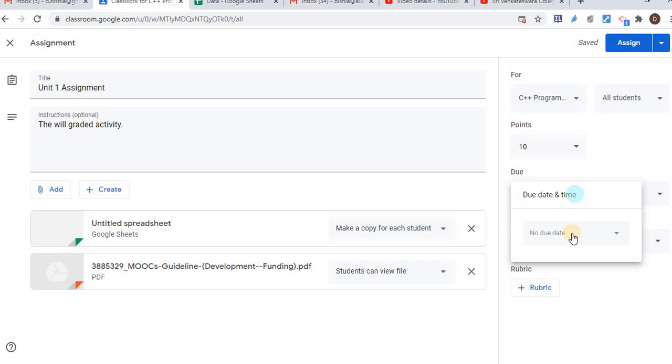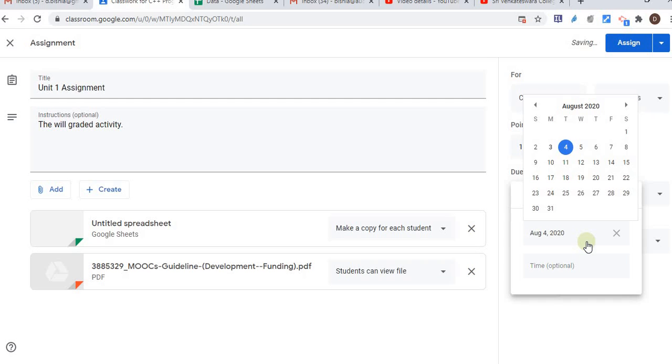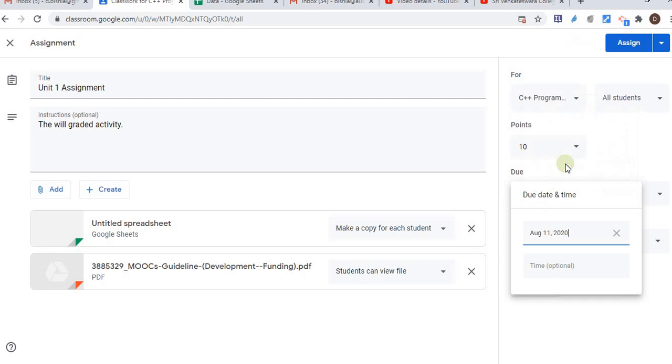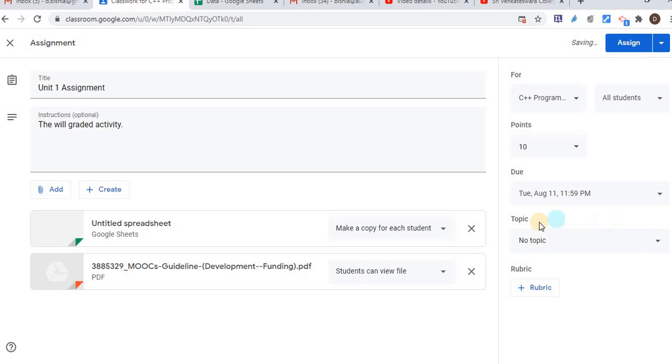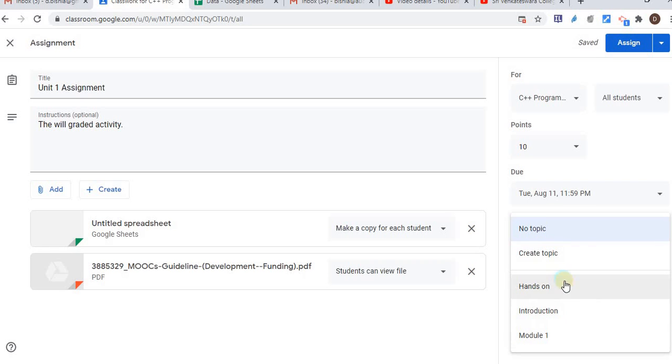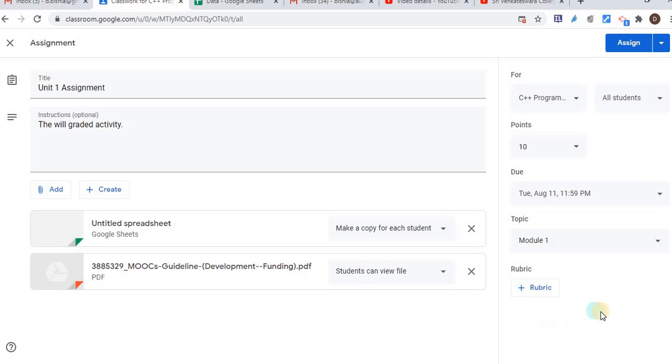And the due date, of course, is a required thing. When will be the due date? I'm just putting 1 week, right? Under which topic? Let's say module 1, okay, and done. While sharing the material, the post option was here.